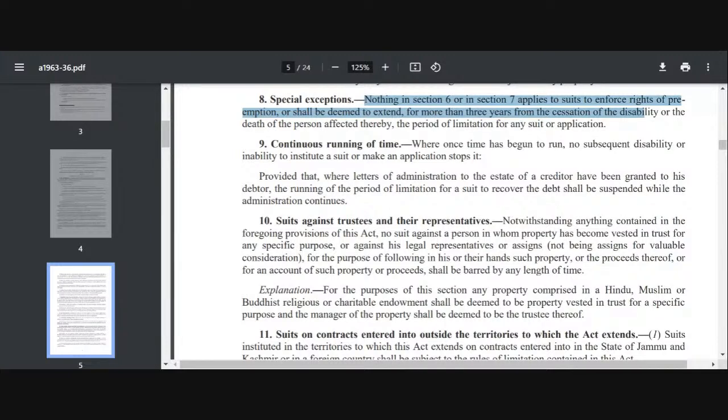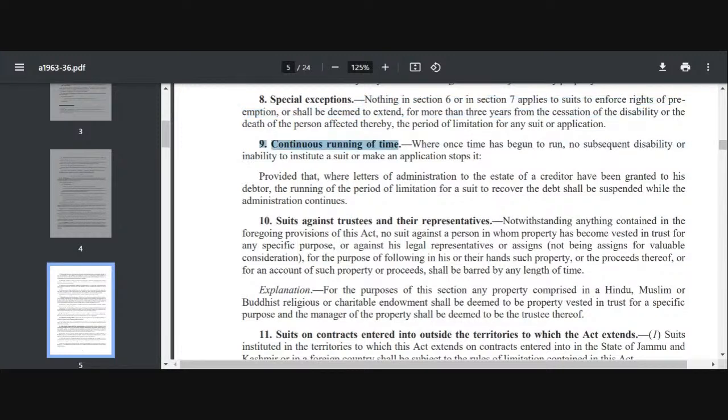Okay. Hope this is clear to everyone. Section 8. This is a special exception, and section 6 and 7 are subject to this.